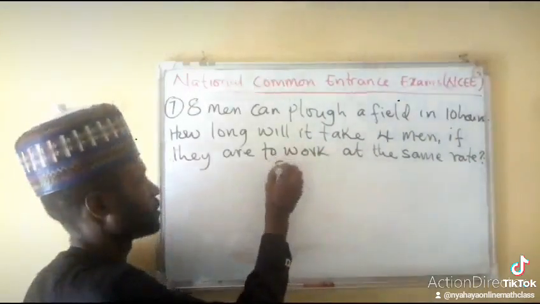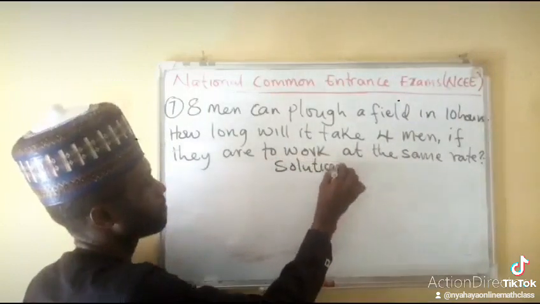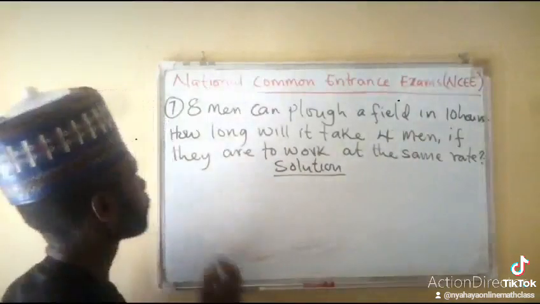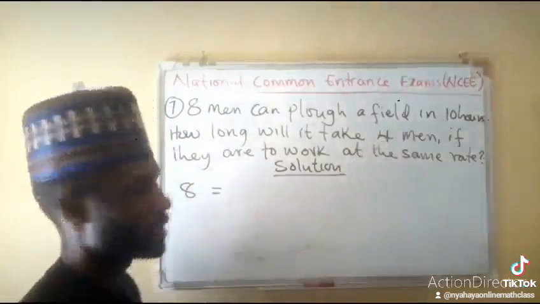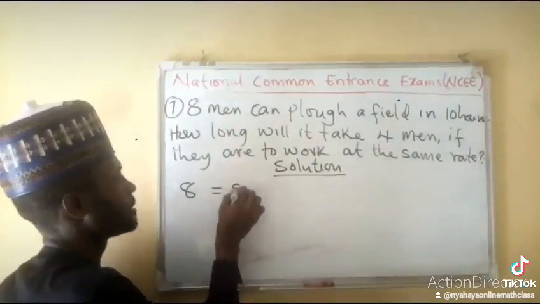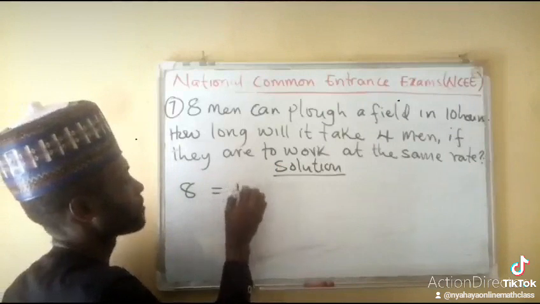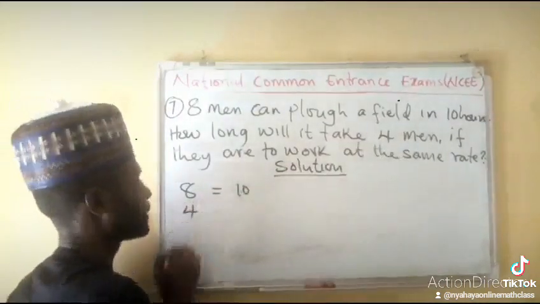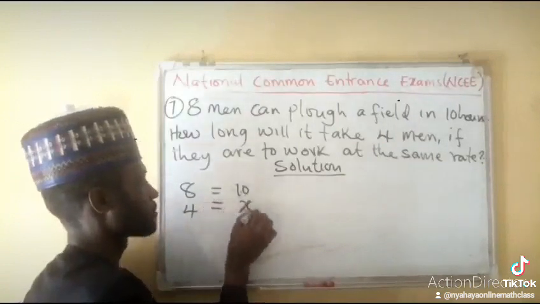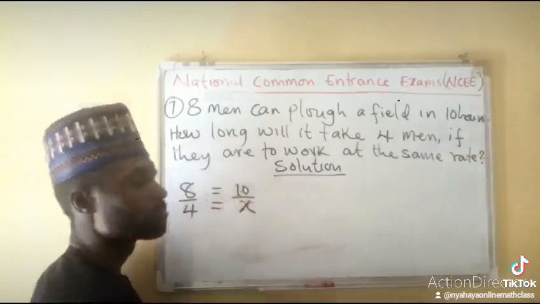So now just say solution. Okay. So 8 men is how many hours? 10 hours. So just say 8 over 10. Okay. So 4 men will be x hours. So just say 4 over x.